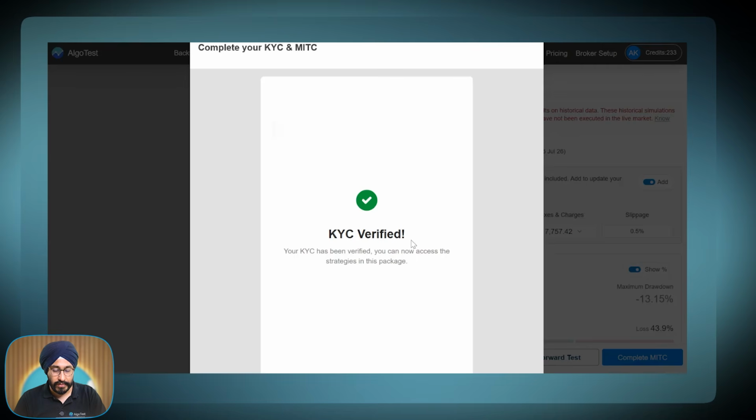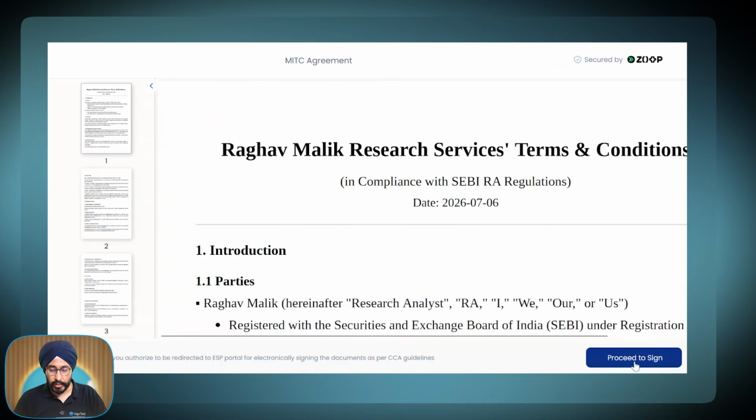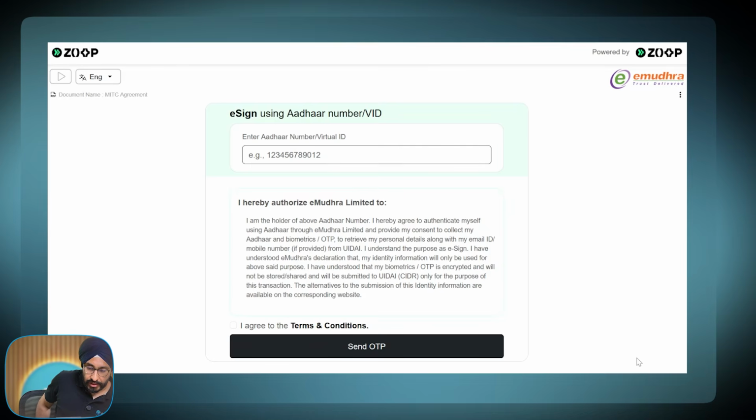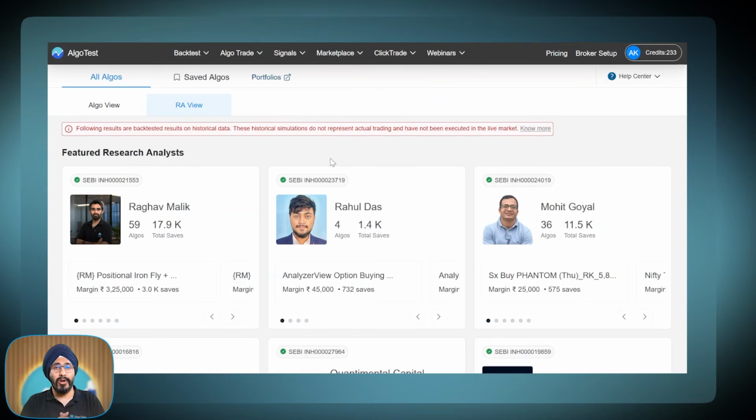KYC verified, all good. MITC: I'll enter my name, email, city, go through the MITC process, enter my Aadhaar, send OTP, and we're done. Simple process. Bought the algo, did the KYC, did the MITC, and we're ready to go.